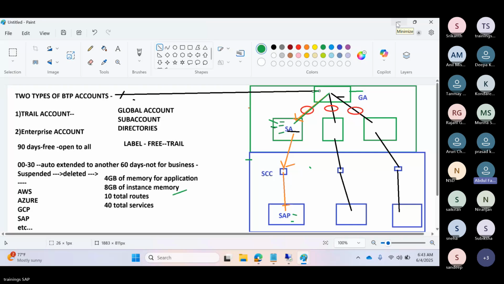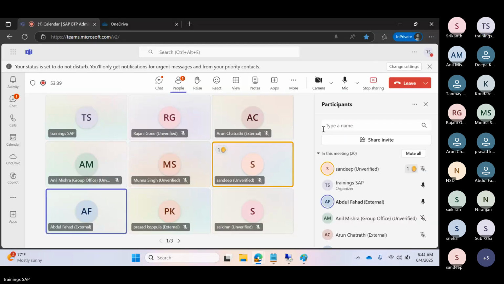And while creating an account, do we have an option to choose the infrastructure, like AWS or Azure? Yes, we can choose. Customers can choose their own infrastructure layer and create it. So yes, it's possible. Just high level I explained, but we are going to create those things. Sure, okay. Thank you.